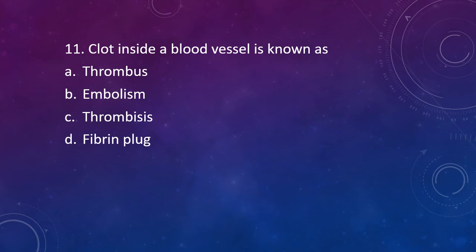Question number 11. Clot inside a blood vessel is known as option A, thrombus, option B, embolism, option C, thrombosis, or option D, fibrin plug. The correct answer is option A, thrombus. Embolism and thrombosis is a process, and thrombus is the clot formed. What is embolism? When this thrombus breaks from one point and goes and blocks some other vessel, that's known as embolism. And this thrombus that once embolizes is known as embolus. So at the initial point where a clot is formed, it is called a thrombus.